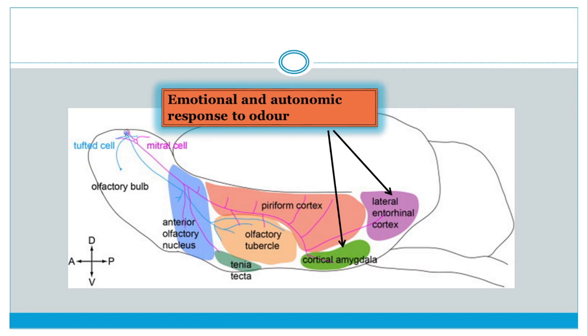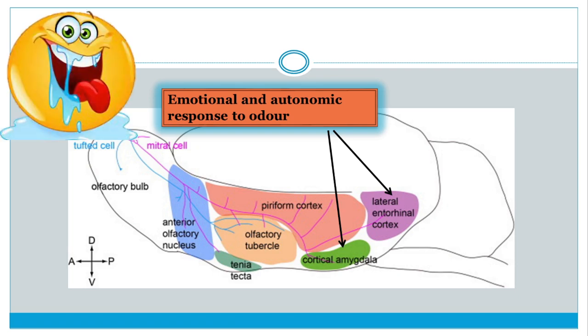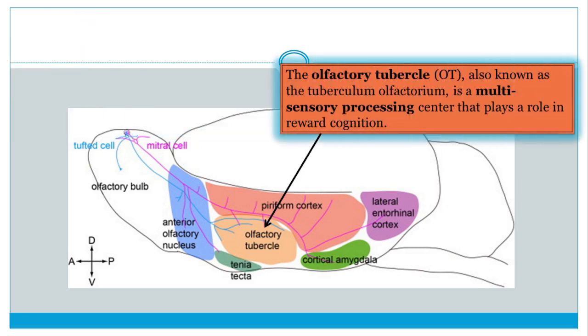It is because of these regions that immediately our mouths get watered when we get the smell of some special food. This is an emotional and autonomic response to the smell of food. We are able to store this odor information in long-term memory, and it has connection with emotional memory. The olfactory tubercle is also known as tuberculum olfactorium. It is a multisensory processing center and it plays a role in reward recognition.